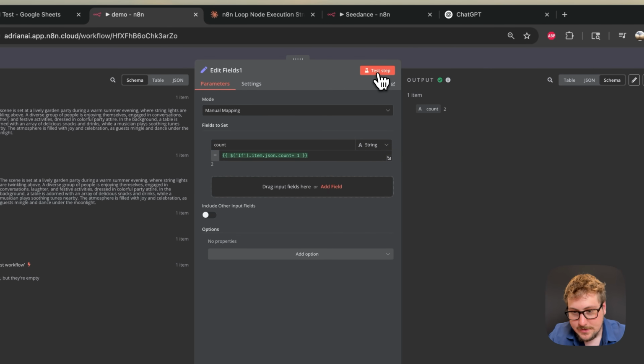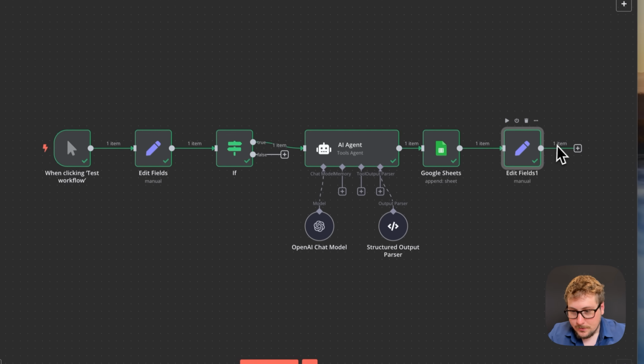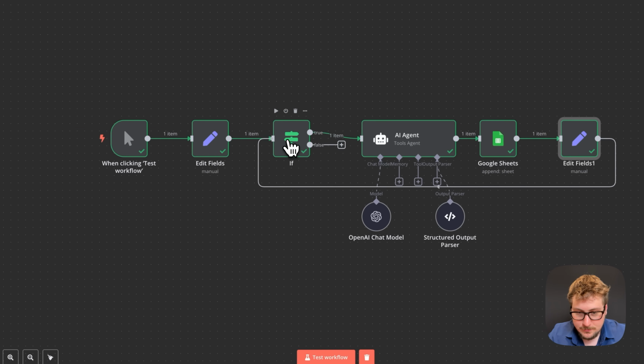And then we should test this step, and you see count is 2. So each time it goes through, it's just iterating count. Once it hits 5, it will no longer go through the loop. And all we have to do is drag this to the if statement.